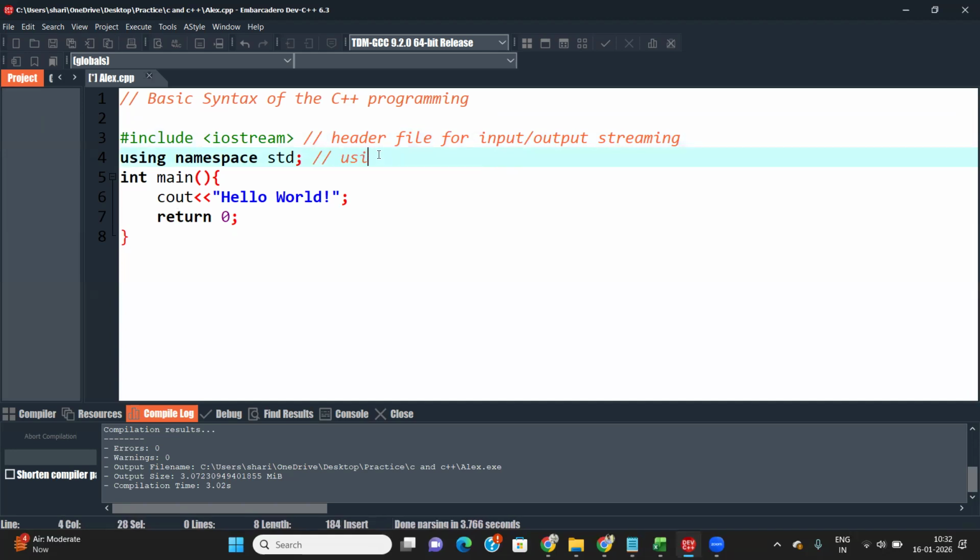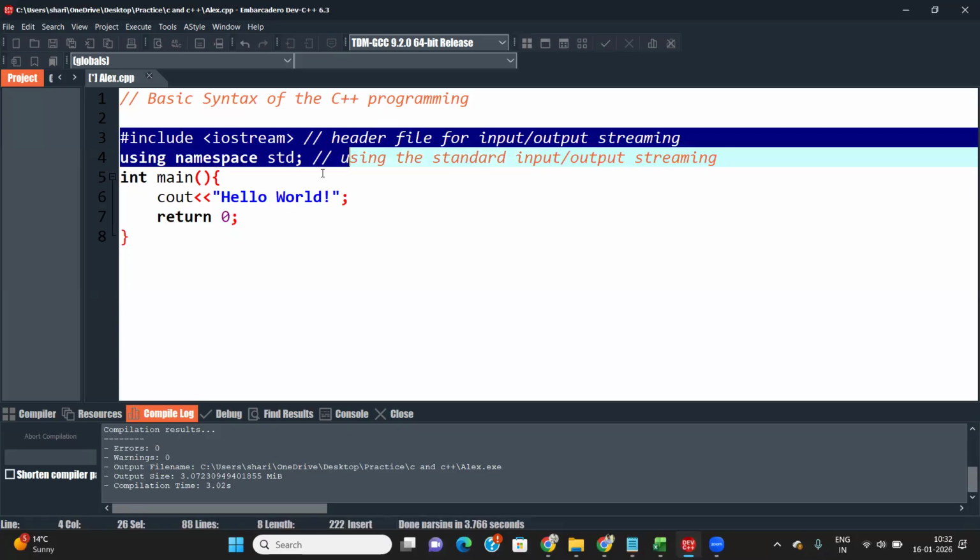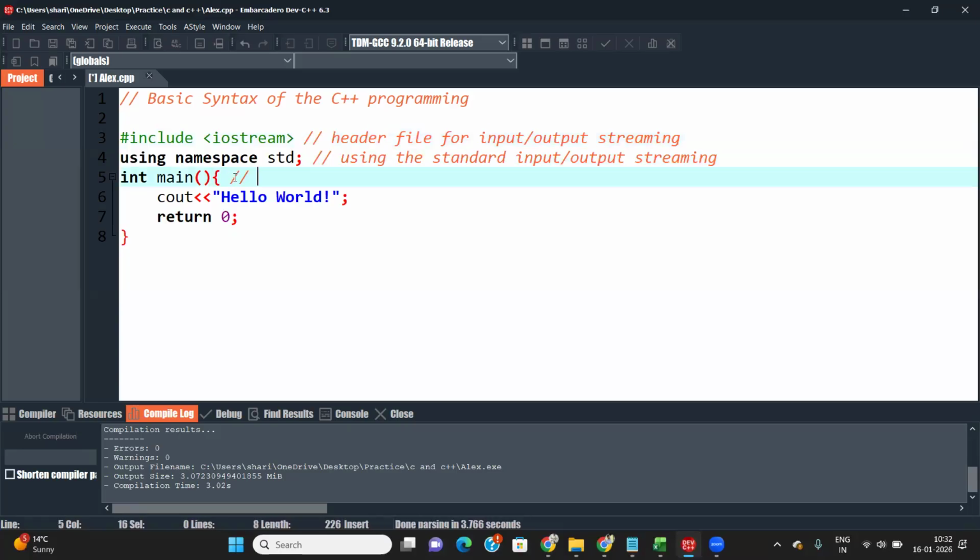This line is used for using the standard input output. Without this, you can't show your outputs in a better way; you will get an error. That's why we also use using namespace std. This is a common point where you always use this part. And this is your main function for executing the C++ code.